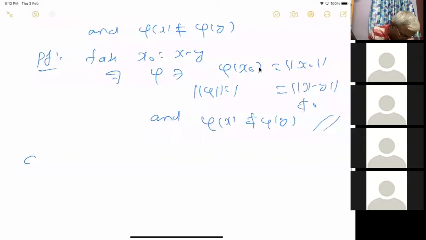So the next corollary to the Hahn-Banach theorem not only separates two points, it separates a closed subspace and a point which is not in the subspace.